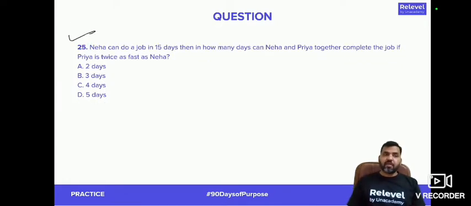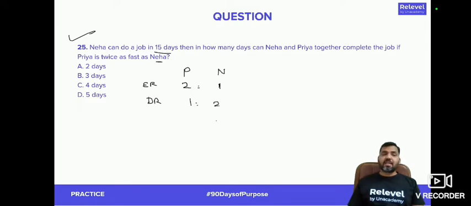Question number 25. Neha can do a job in 15 days. Then in how many days can Neha and Priya together complete the job if Priya is twice as fast as Neha? Again, an efficiency based question. Priya is twice as fast as Neha. If Neha is doing 1 unit, Priya is doing 2 units, right? That is an efficiency ratio. So days ratio would be 1:2.